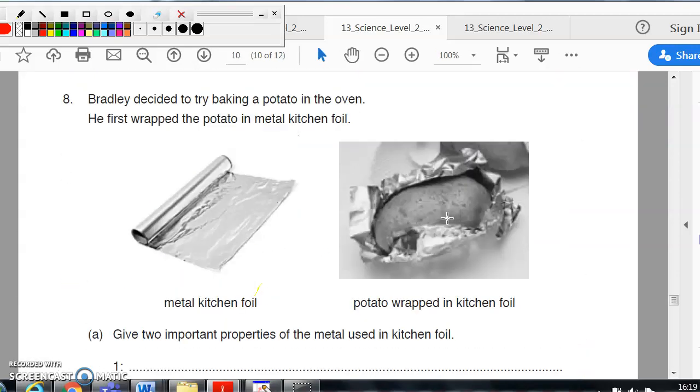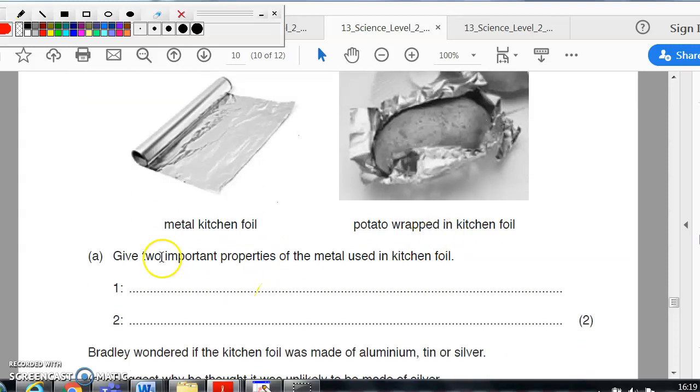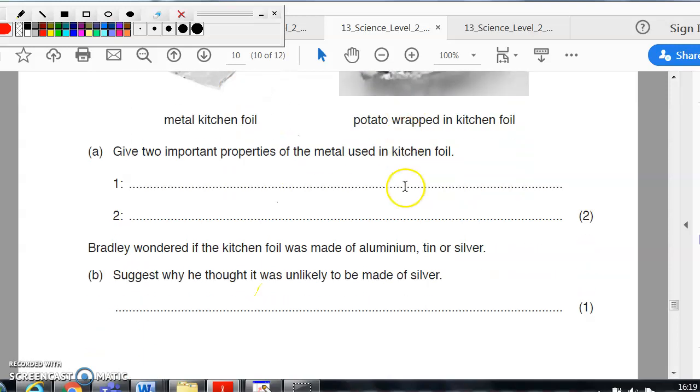And question 8, they love asking questions about metals and their different properties. So 2 properties make this useful. So it's cheap. It's got a high melting point. Yeah, you don't want it to melt when you put it in the oven. It's a good conductor of heat. It's malleable. You can shape it, as you can see around here. So anything like that would do.